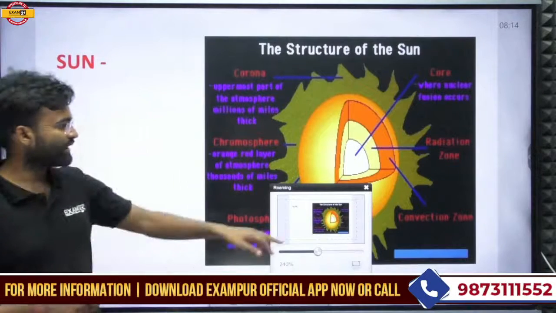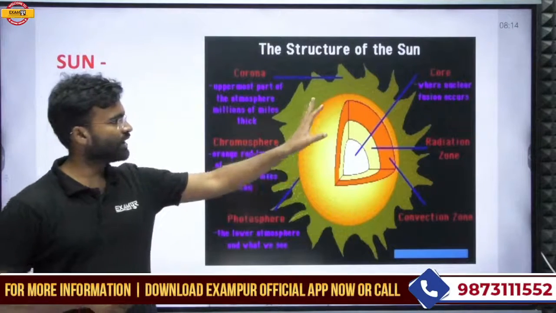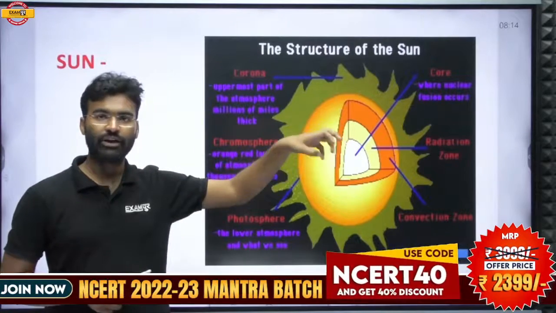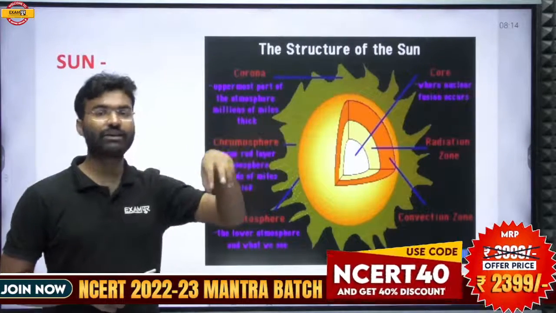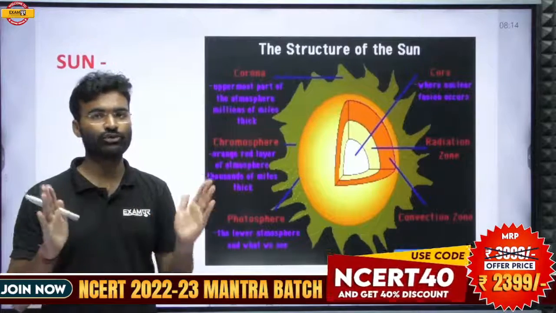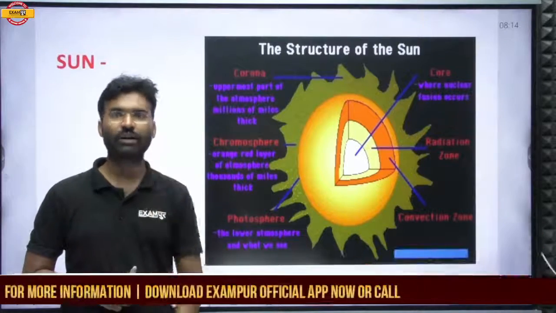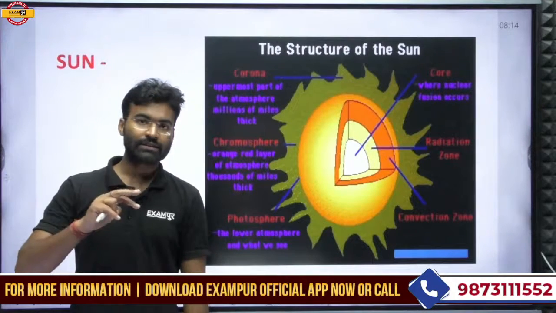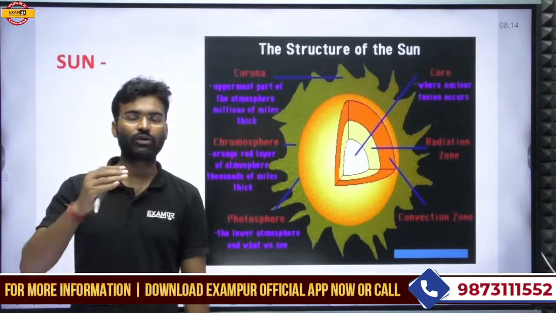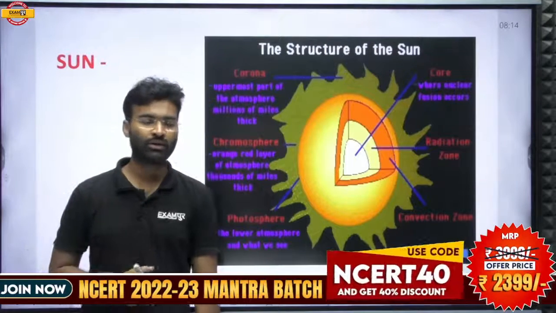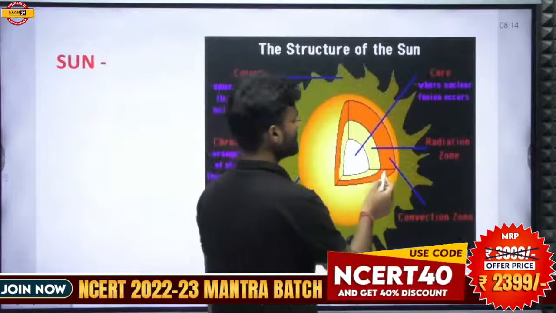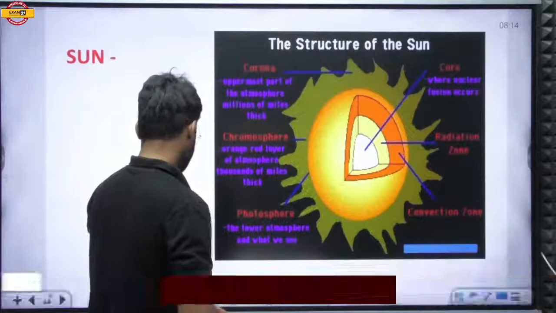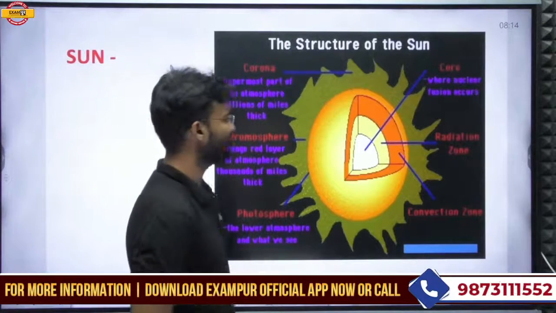So what is the structure of the sun? You studied this in the previous session. The sun's interior can be divided into three parts. The first, innermost part is called the core. The second layer, the upper section of the core, is called the radiation zone.